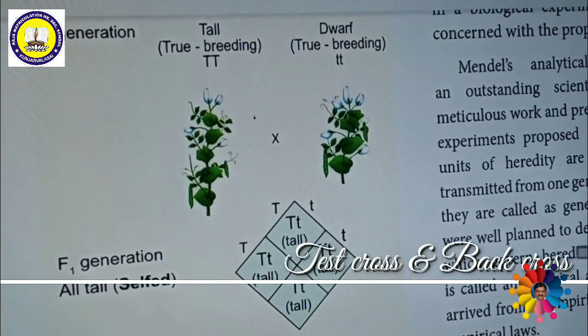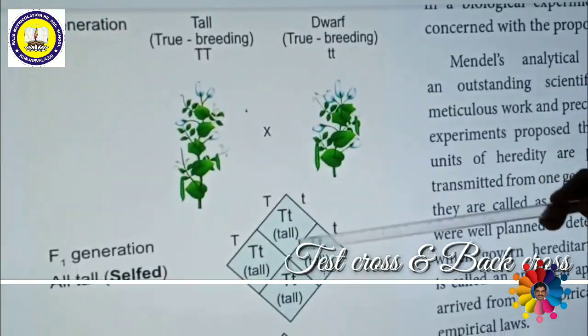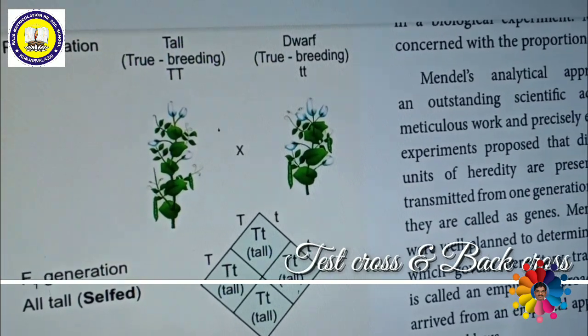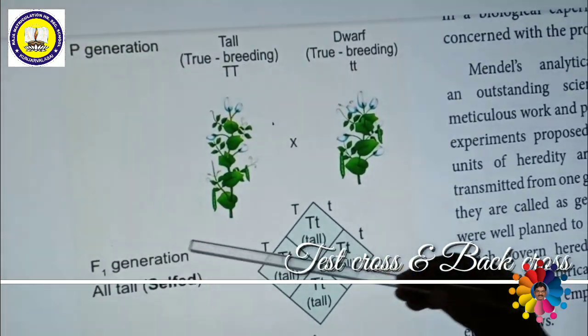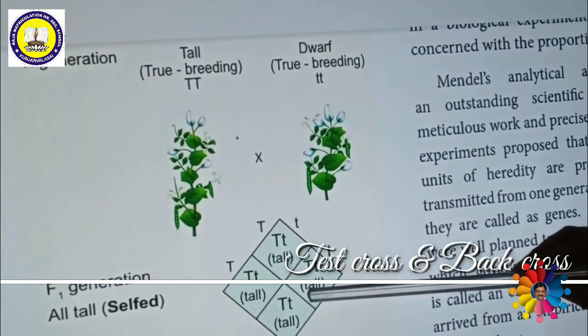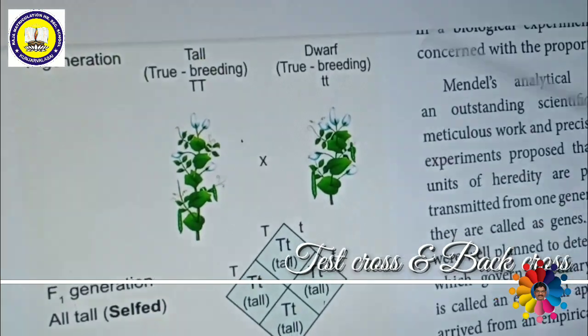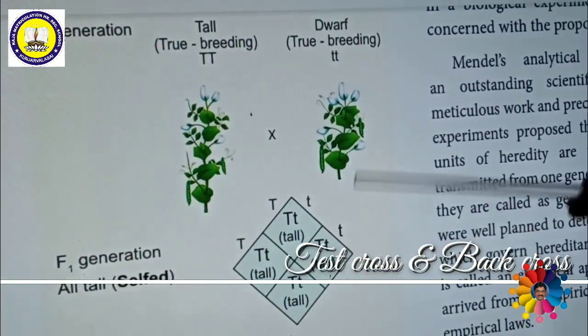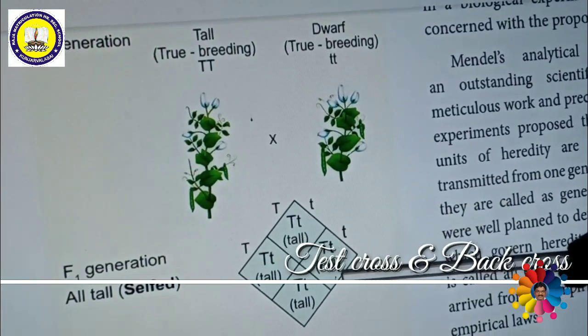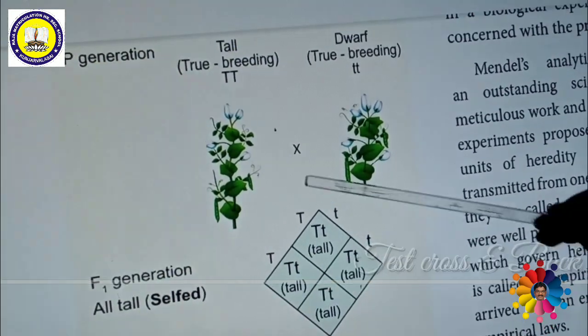There are two types of back cross. One is dominant back cross, another one is recessive back cross. What is meant by dominant back cross? That means F1 is crossed with homozygous tall, then the result is called dominant back cross. If you cross the F1 generation with the homozygous recessive parent, then this is called recessive back cross.